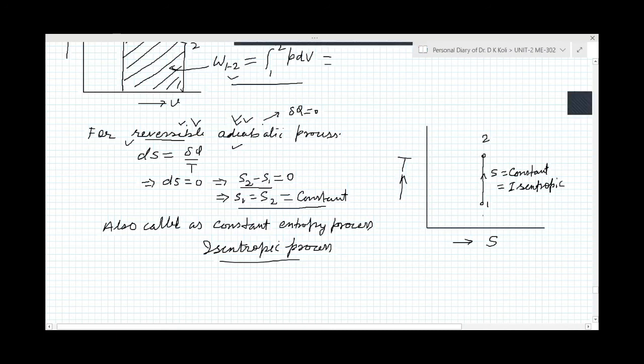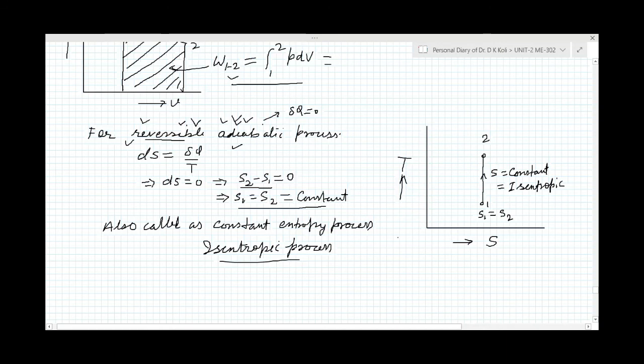Then S1 will be equal to S2. Entropy at these two points will be the same. It is called the isentropic process. So any process which is reversible as well as adiabatic will be isentropic, that is true. But for any process which is isentropic, meaning entropy is constant, it is not necessary that it is reversible and adiabatic. You can take some example.